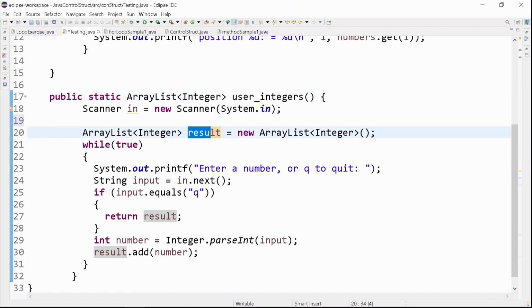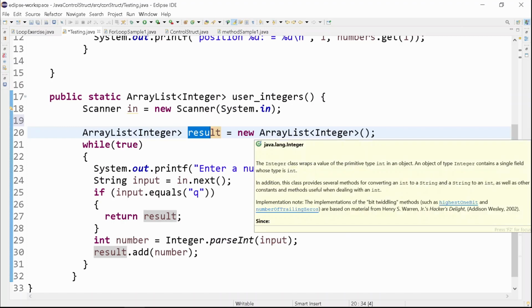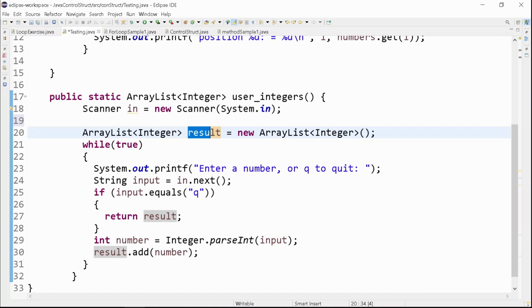As you can see, it does not have any size declaration, not like with an array where you have to declare the size right after you instantiate, like new array and then the size of the array. But with ArrayList, you do not need to declare the size because it's dynamic. It is capable of adapting the size depending on the input of the user.